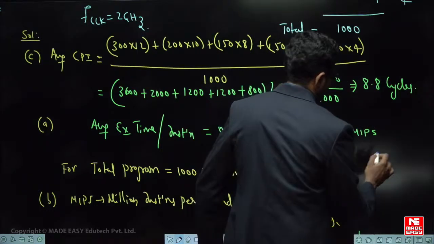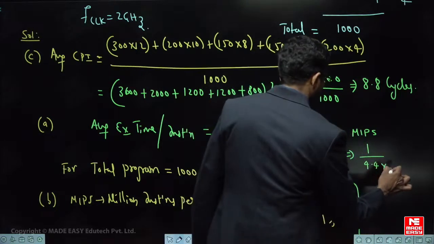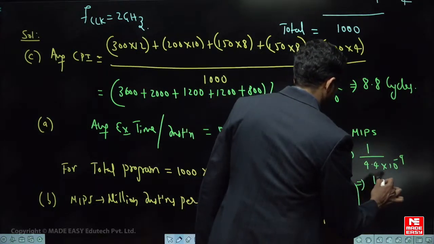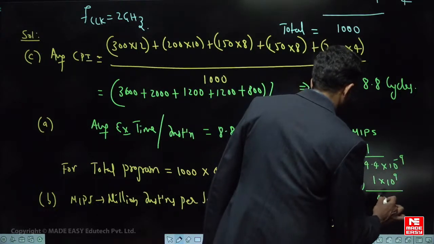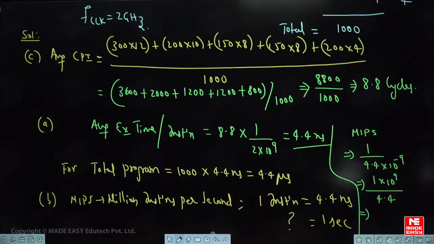So how to find out? Let us take it like this. 1 by 4.4 into 10 power minus 9. If you write it like this, 1 into 10 power 9 by 4.4, you find out what the value is, convert it in the form of millions, and you will get the answer. How much will it be? 1 divided by 4.4, how much did you get? Okay, so you find out that value. One minute, you all calculate. One by 4.4, how much?